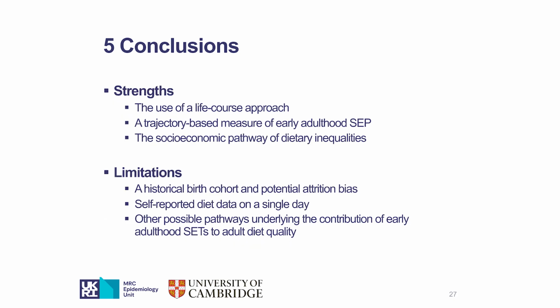And the last slide is about the strengths and limitations of this study. The major strength of the study is that we use a life course approach. And based on this approach, we used a trajectory-based measure of early adulthood SEP and used causal mediation analysis to test the socioeconomic pathway of dietary inequality in mid-adulthood. And this study is also limited by a single birth cohort and self-reported diet data and other unexamined potential pathways underlying the contribution of early adulthood SEP to adult diet quality.